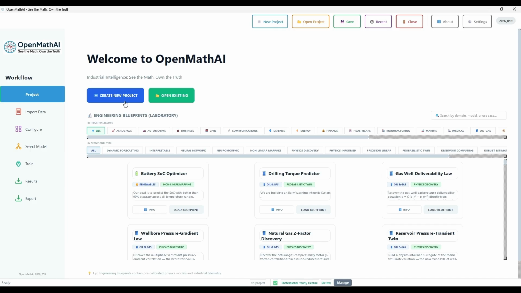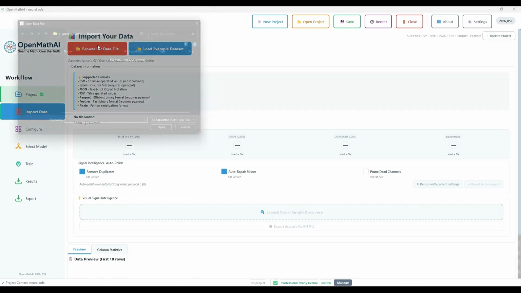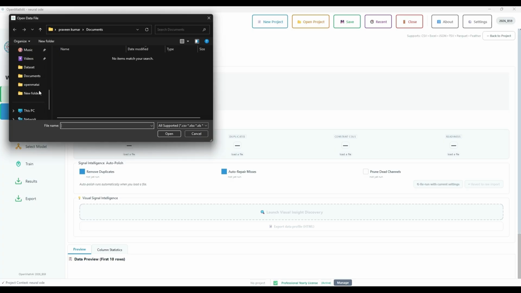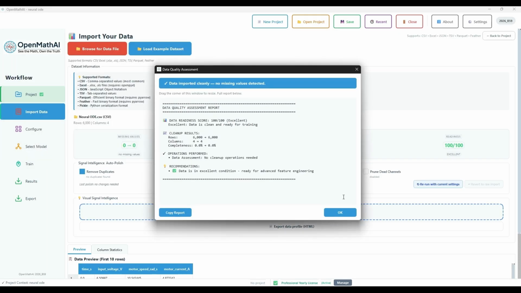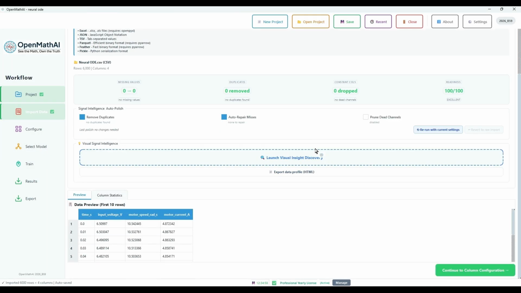So, let's get started. Open OpenMathAI. Click Create New Project. Enter the project name as Neural ODE. Choose a folder location to save the project, then click Save. To import your dataset, either click Load Example Dataset or browse for dataset to import your own CSV file. Once the dataset is loaded, verify that it contains all columns before proceeding to model training.